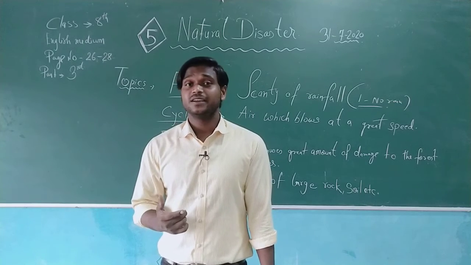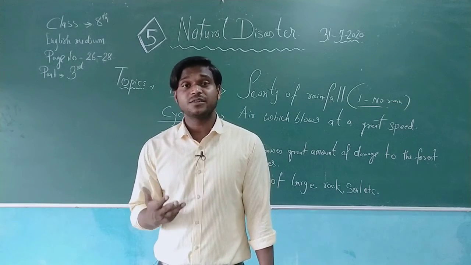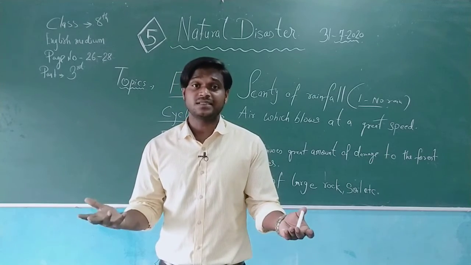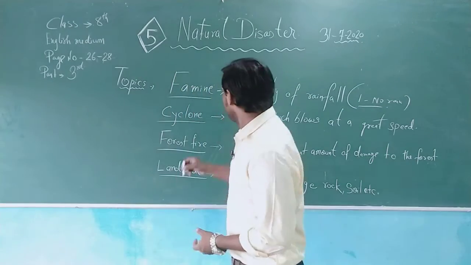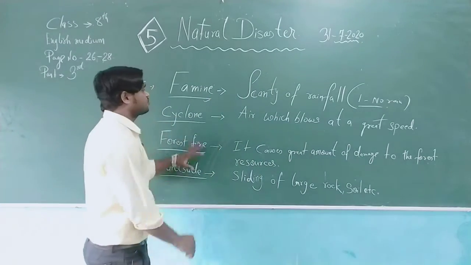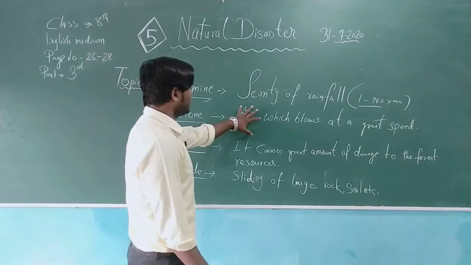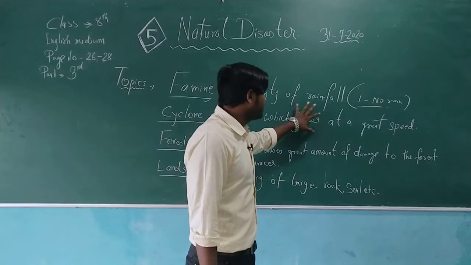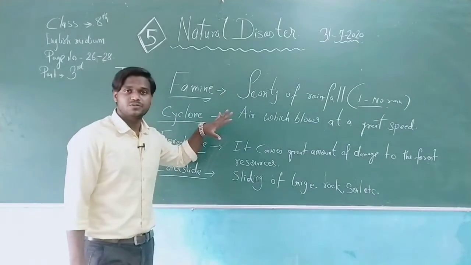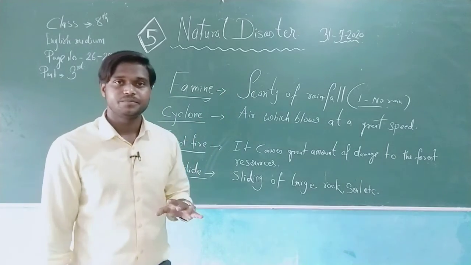No productivity, no water, no temperature control, no plantation, no vegetation. That's it. So we can say that famine is the general thing seen in an area which receives a very small amount of rainfall. That is the scanty of rainfall, my dear students, that you need to understand.